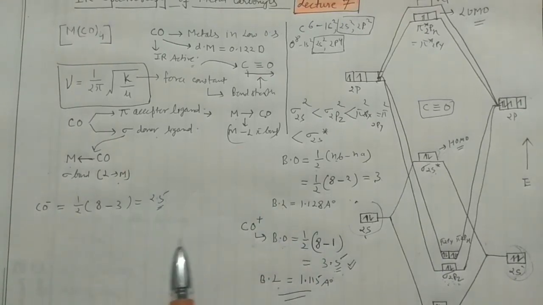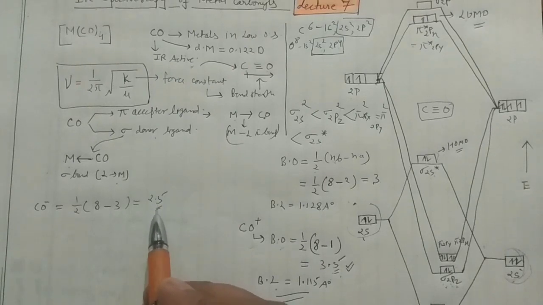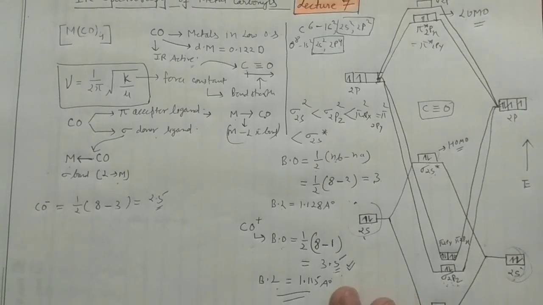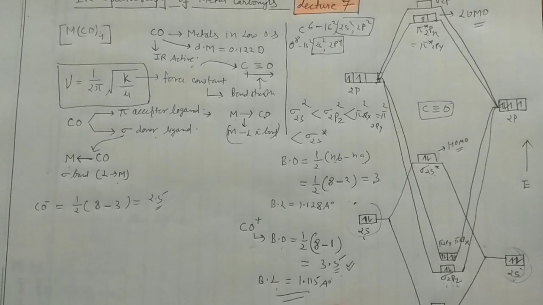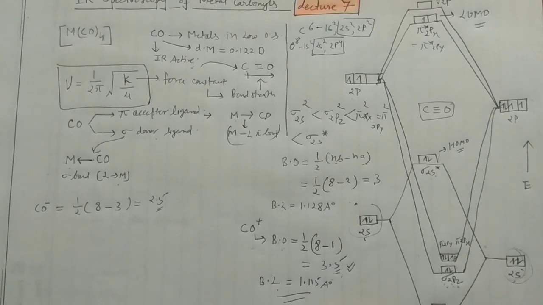So this you will always keep in mind. When your carbonyl accepts electrons, the bond order decreases, and when the carbonyl donates an electron pair, your bond order increases. This is something very, very important, and this will be your guide to solve various kinds of problems.